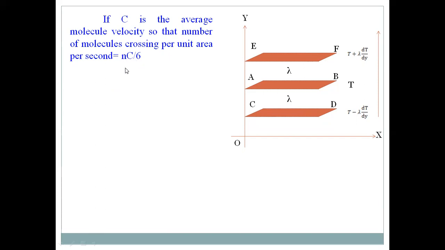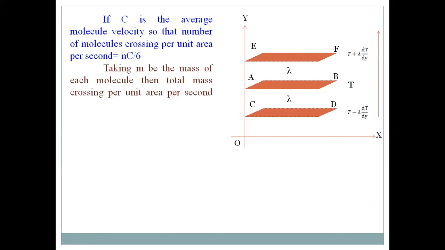So n c by 6 represents the number of molecules crossing per unit area per second. If m is the mass of each molecule, then the mass crossing per unit area per second is equal to n c by 6 into m, that is m n c by 6. That is the mass crossing per unit area per second from one layer into another layer.